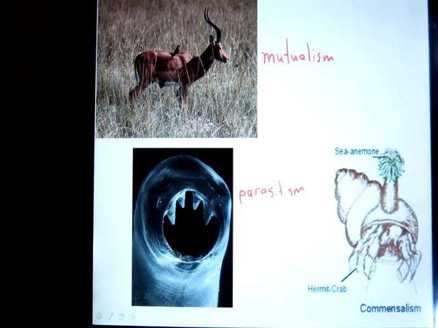And lastly, here we see an example of commensalism. We have a hermit crab and a sea anemone. Now the hermit crab is not affected by the sea anemone, so it just goes about its daily business. Now the sea anemone is benefiting because when it attaches to the crab's shell, and as the crab moves around, it is being exposed to new areas where it can gather food. So the sea anemone on its own does not move, and it catches its food with these little tentacles. But if it can't move on its own, then it's kind of stuck to one spot. But if it's able to hook on with a hermit crab, it's able to move from area to area to be exposed to new sources of food.